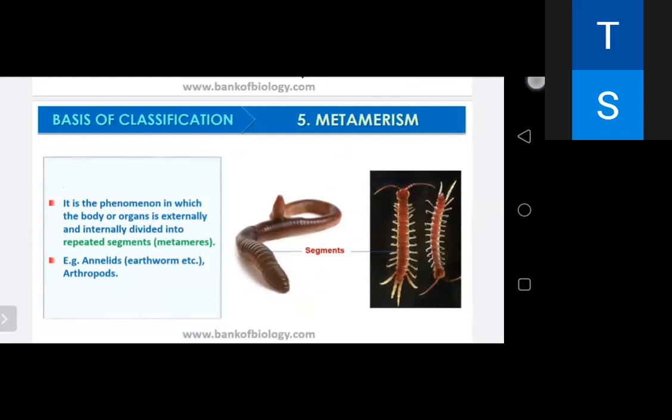In some animals, the body is externally and internally divided into segments, which is a serial repetition of at least some organs. It is a phenomenon in which the body or the organ is externally and internally divided into many repeated segments, called metameres, like in annelids and arthropods.